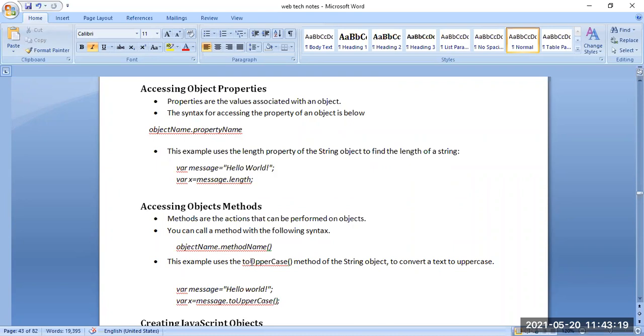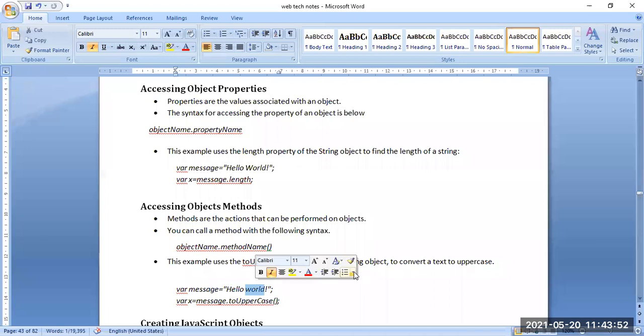A simple example is given where message is the object, where the message variable holds the string hello world. We can say hello world is written in the standard way, where the normal procedure has been followed. Here x is message dot toUpperCase. Here we are using the toUpperCase function, which is going to convert all of hello world into uppercase. The total hello world will be printed in uppercase.